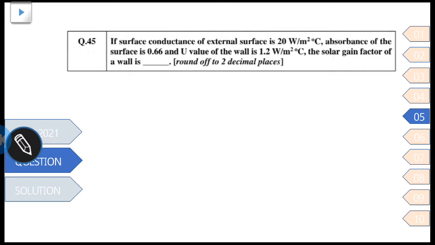Next question is, if surface conductance of external surface is 20 watt per meter square degree Celsius, absorption of the surface is 0.66 and U value of the wall is 1.2 watt per meter square degree Celsius, the solar gain factor of the wall is dash. So we have to find the solar gain factor.